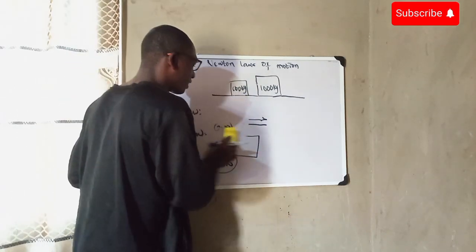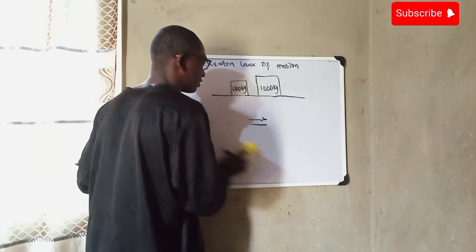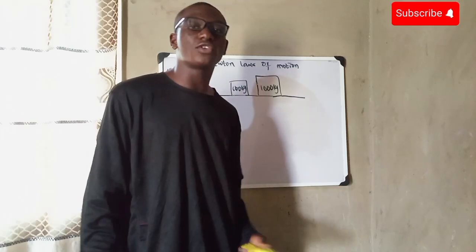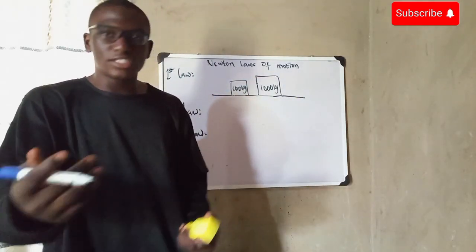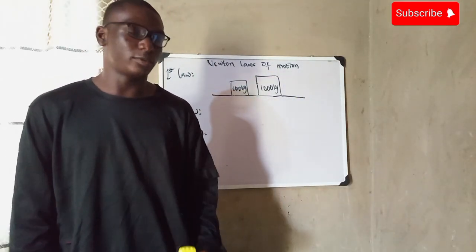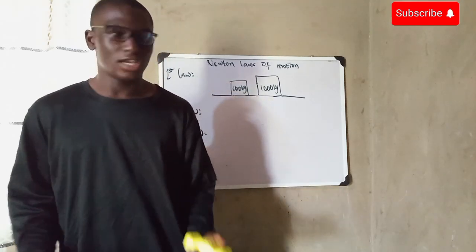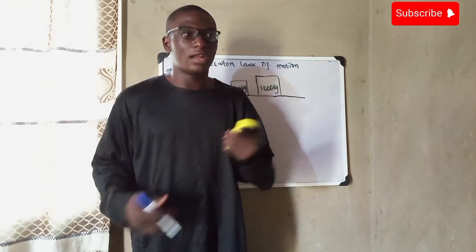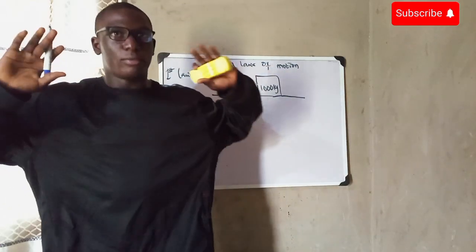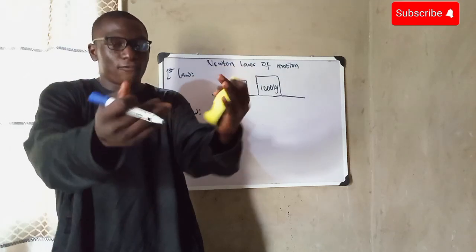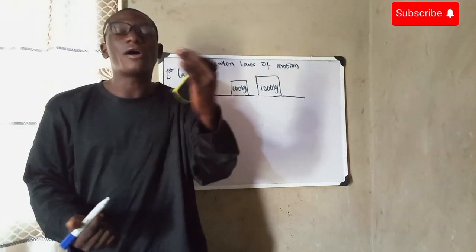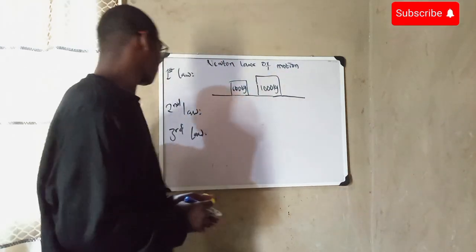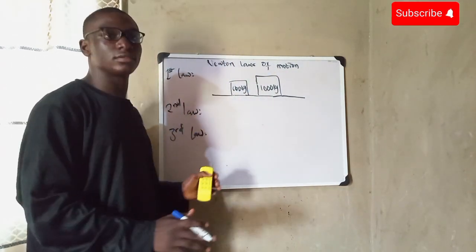This third law of motion can be seen in everyday aspects. Even for footballers kicking a ball, whenever they kick a ball, they will also feel that opposite force, but maybe because they are larger in mass, you can't feel it like that. If you want to test this practically, say you're in a canoe and you try to throw a basketball. You will feel a force on you, which is the same in magnitude but opposite in direction. That is Newton's third law of motion.